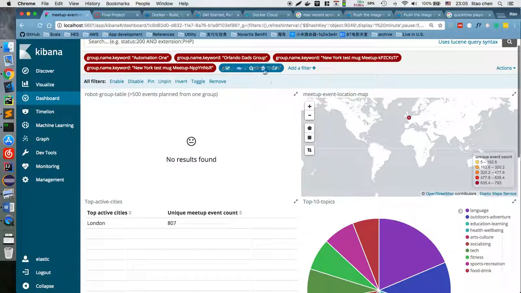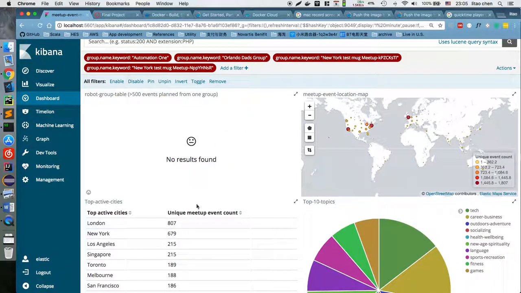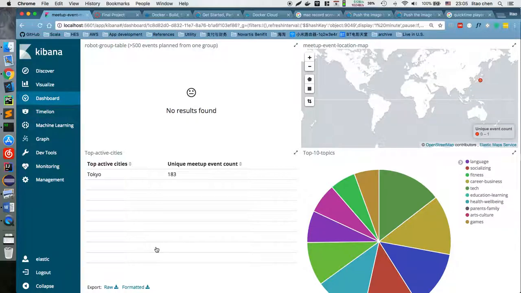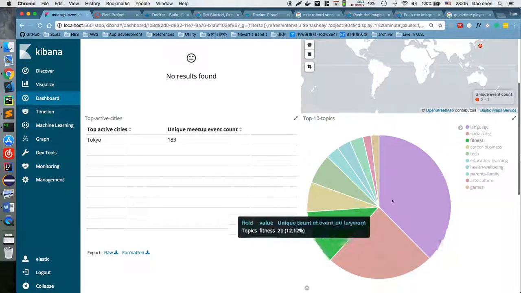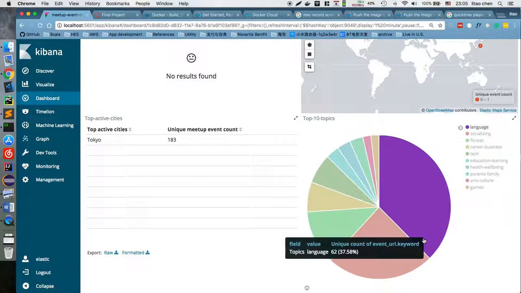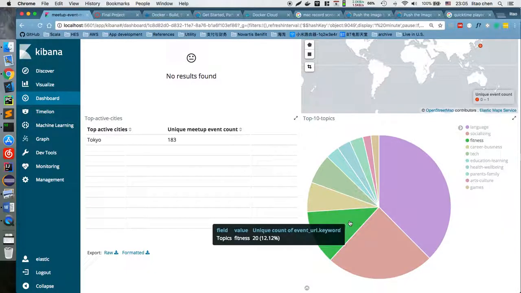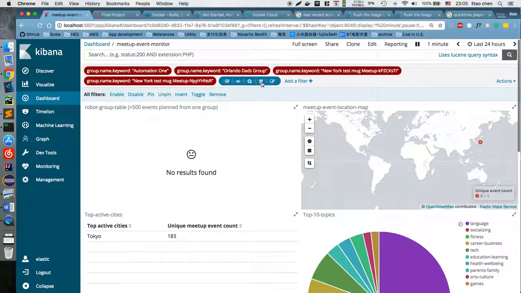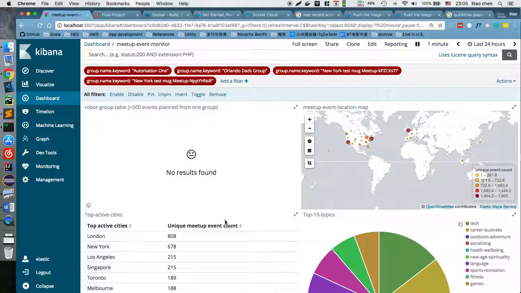But if we choose a different city, let's go to Tokyo. Then the first topic is going to be language, then we have socialization, fitness. So it's very different depending on the city, which makes sense.